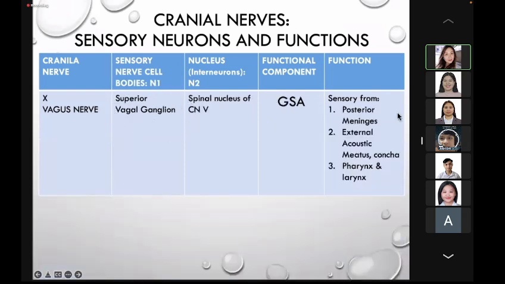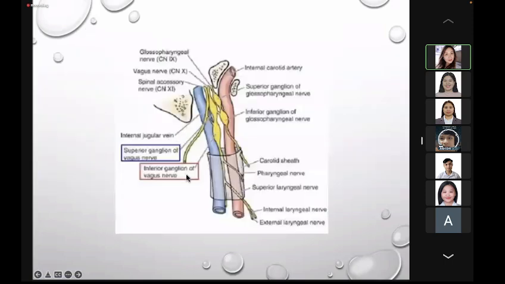While the superior vagal ganglion, sensory from the posterior meninges, external acoustic meatus, concha, pharynx, larynx. The functional component is general somatic afferent. From the superior vagal ganglion, it will go to the spinal nucleus of the trigeminal nerve. Take note, class, the vagal ganglion or the ganglion of the vagus is different from the glossopharyngeal ganglion. They are different. But both of them will pass through the jugular foramen.